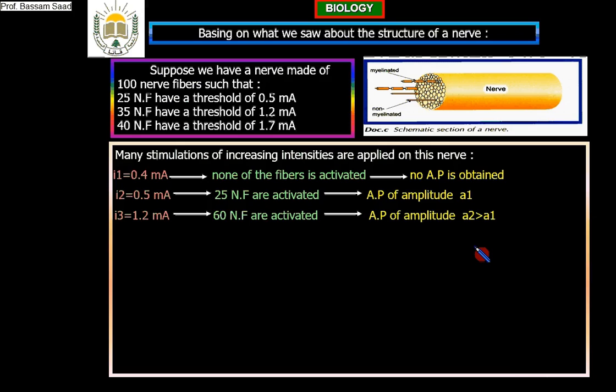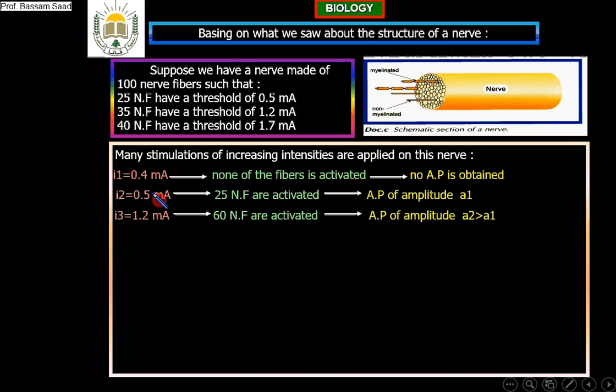But here, as we increase the intensity of stimulation, the number of nerve fibers activated increases, and each nerve fiber gives 100 milliampere. So, look, for 1.2 milliamperes, the number of activated nerve fibers is 60. But it was what? It was 25 when we stimulated with 0.5 milliampere. So when the number of activated nerve fibers increases, of course the action potential will increase.